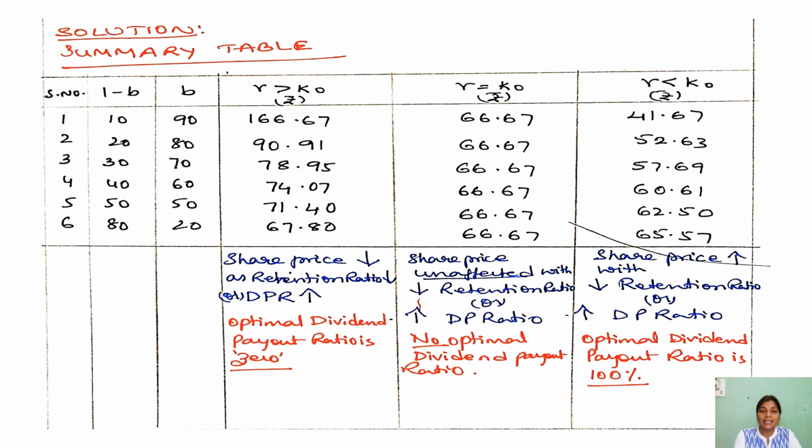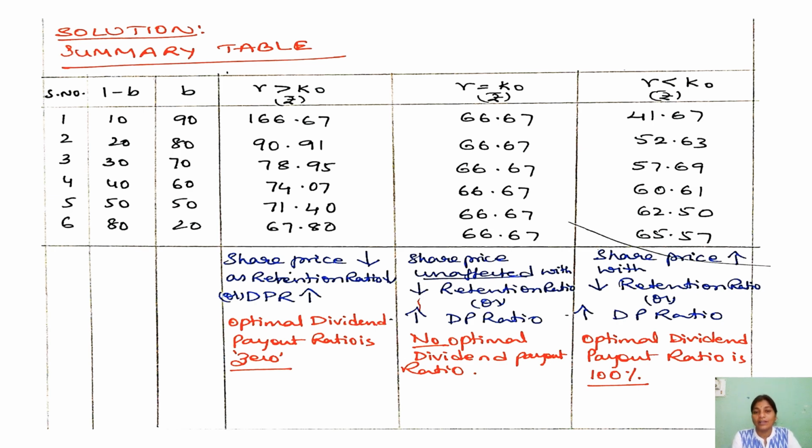If you see the first situation, when R is greater than K naught, the share price is decreasing as the retention ratio is decreasing. In other words, the dividend payout ratio is increasing and the share price is decreasing. So here the optimal dividend payout ratio is 0. That means when there is 0% dividend payout ratio, the share price will be the highest.